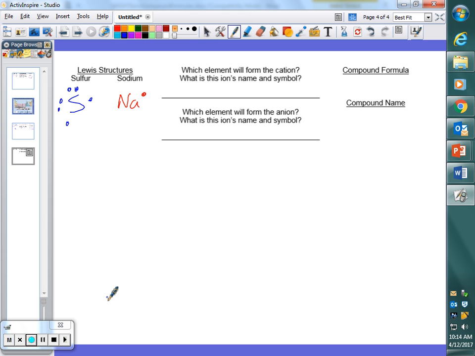Okay? As far as the transfer goes, sodium's looking to lose this electron. It goes over here. Right? But sulfur, because it had 6 valence electrons, still needs to gain 1 more. Another sodium comes along.